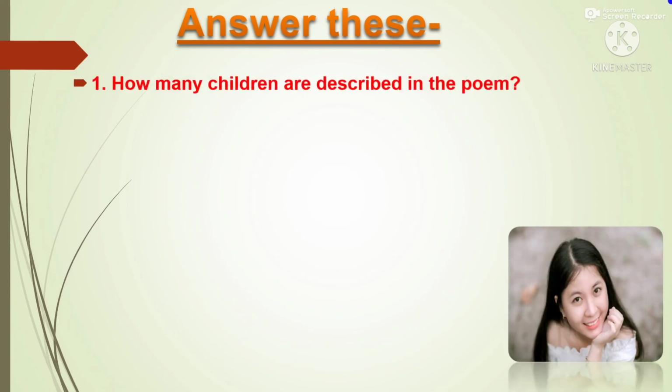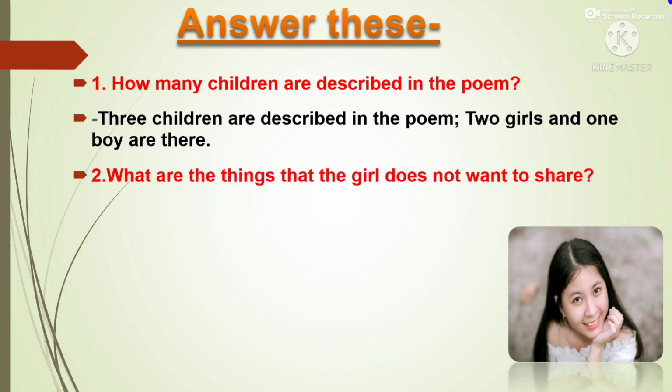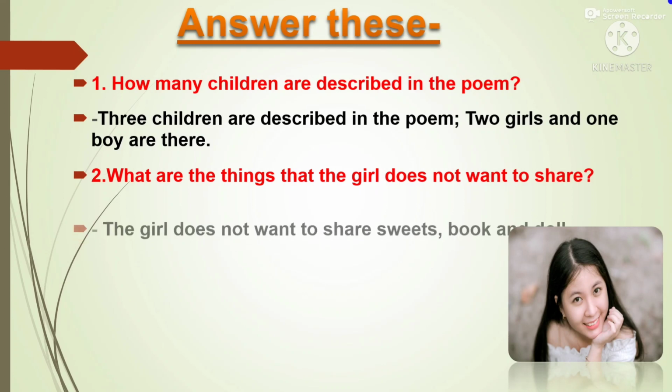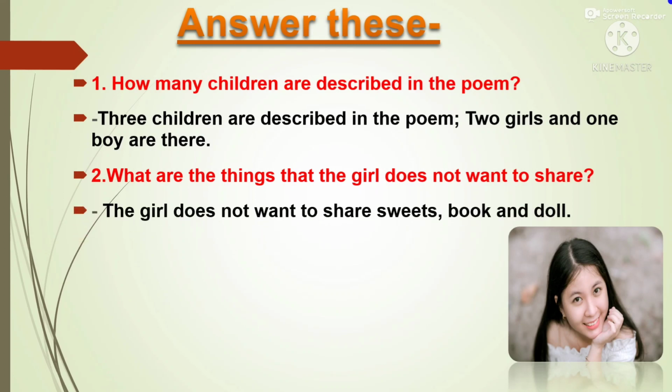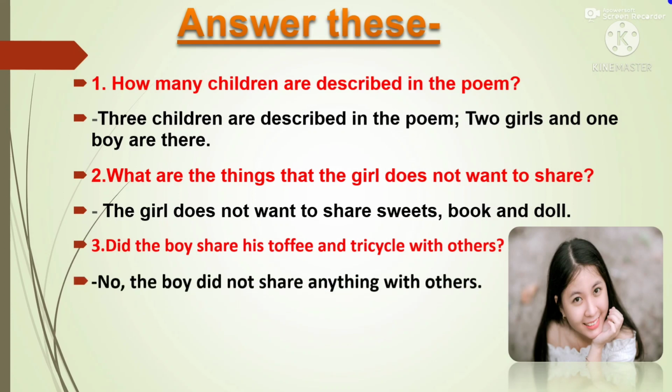Now we will discuss some comprehension questions, students. I will ask you some questions and you will answer. First one, how many children are described in the poem? Can you say, students? Yes, three children are described in the poem. Two girls and one boy are there. What are the things that the girl does not want to share? Yes, the girl does not want to share sweets, book, and doll. Did the boy share his trophy and tricycle with others? No, the boy did not share anything with others because he was nobody's friend.